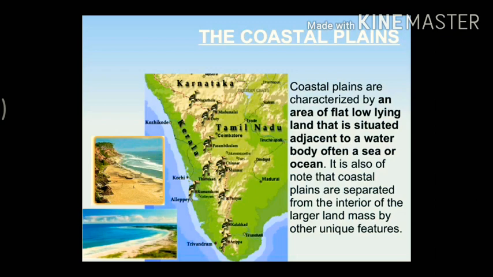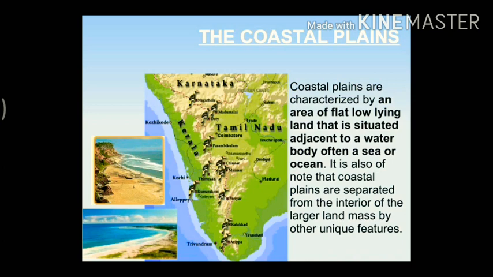Okay. Next we have the coastal plains. Now the coastal plains are characterized by an area of flat low-lying land that is situated adjacent to a water body, often a sea or ocean. It is also of note that coastal plains are separated from the interior of the large landmass by other unique features. If we see the areas near Kerala, Tamil Nadu, and also Orissa, the areas that are adjacent to the seas and ocean, those landmasses are called the coastal plains. Now, these coastal plains are very much rich in natural vegetation and wildlife.